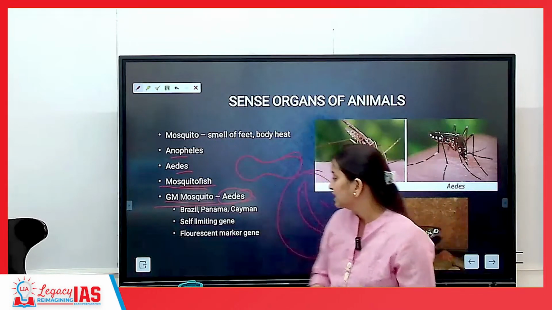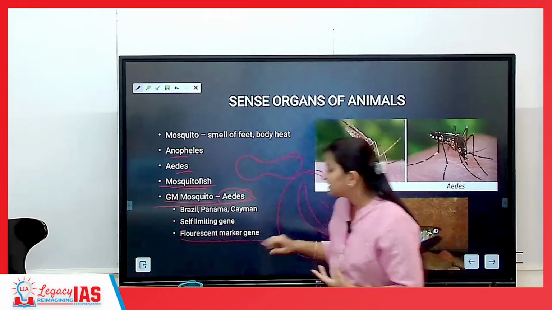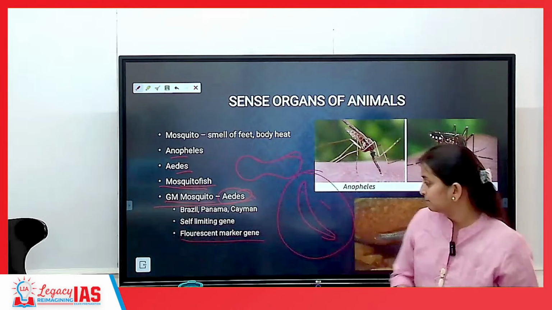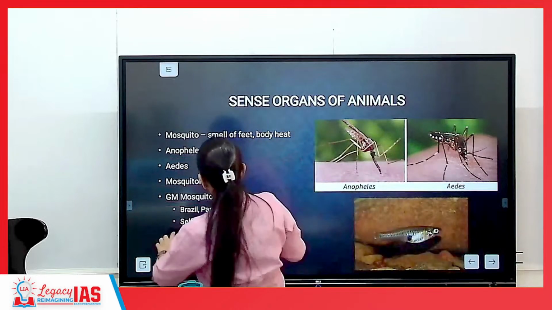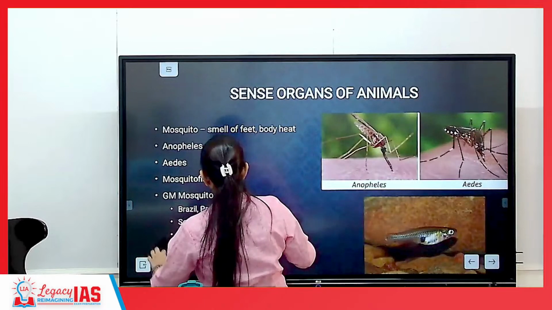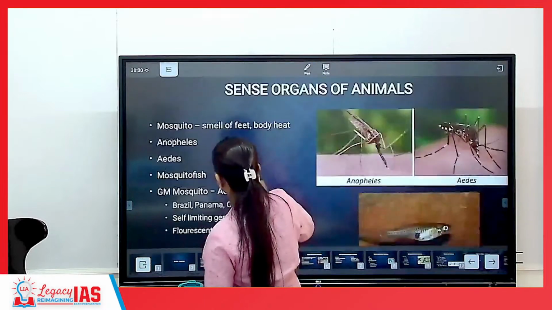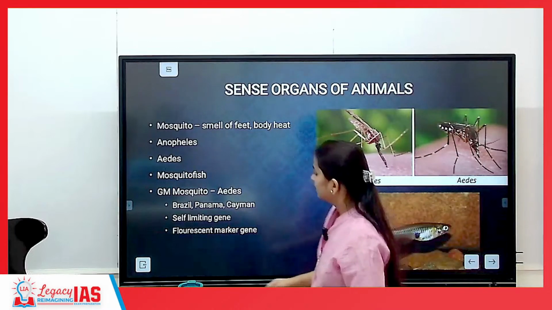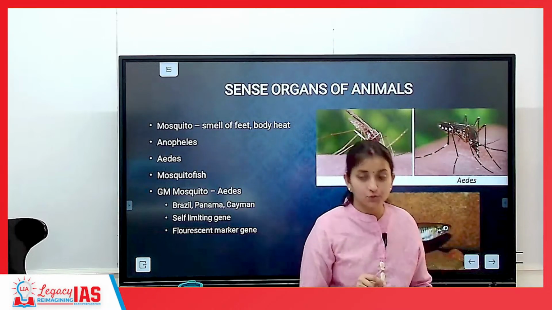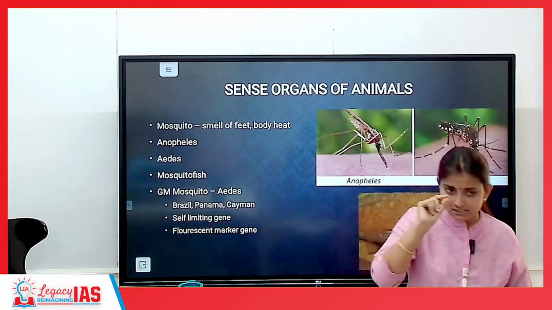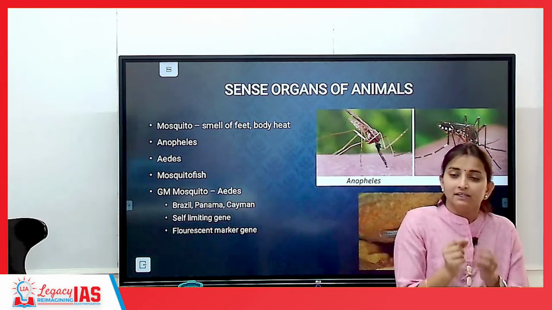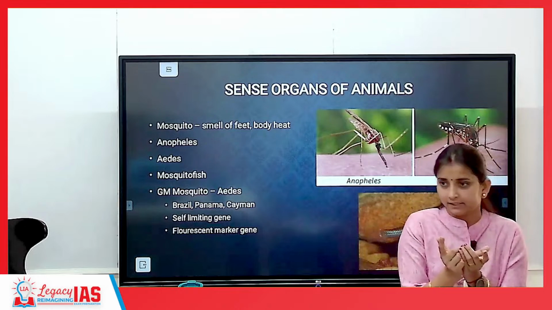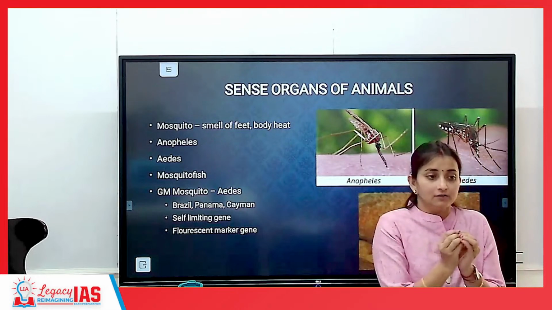Second change is gene fluorescencing, or a fluorescent marker gene. I'll show it to you. Fluorescent marker gene we have introduced. Because of this fluorescent marker, this mosquito will glow at night. In dark, it will glow.